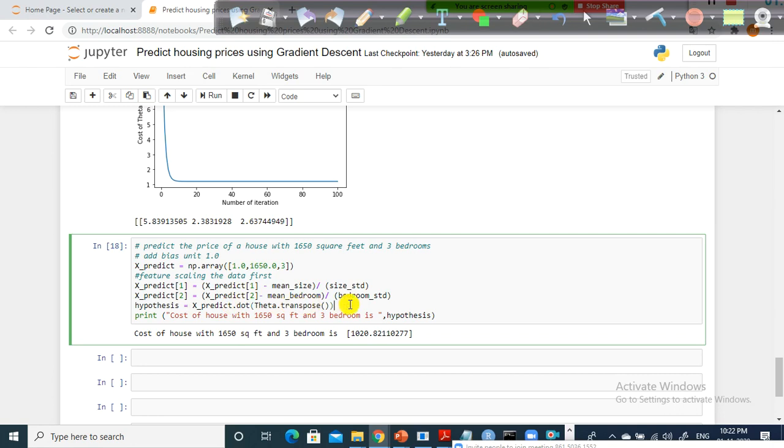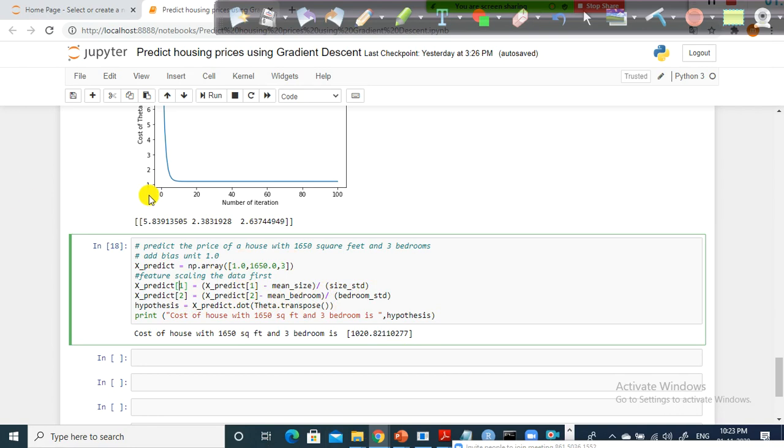So don't worry about the dot product. This is the one that will give you the predicted value. Hypothesis is nothing but that. So for x predict 1 and x predict 2, what is the predicted value? That is what we are going to see. X predict 1 and x predict 2 hold the scaled values. We did this scaling for both the size and the bedroom. For this size and for this bedroom, what is the